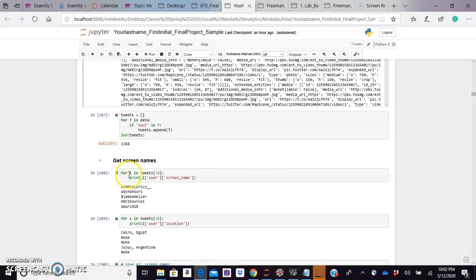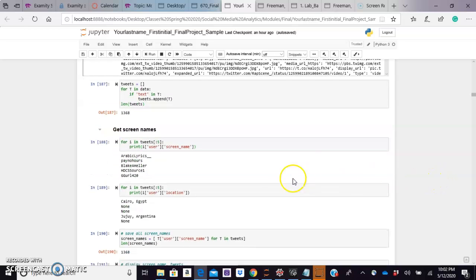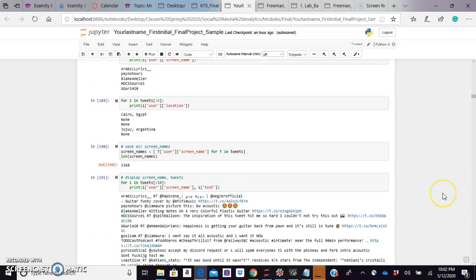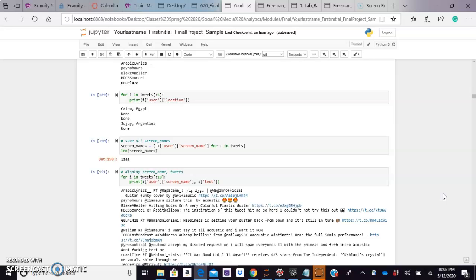So first thing I want to do is get screen names and see if there's a lot of location information that is listed with the Twitter users. You can see some there, Cairo, Egypt, Argentina. Some of them have none. And unfortunately, that seems to be the majority of it, but we'll get to that in a second.